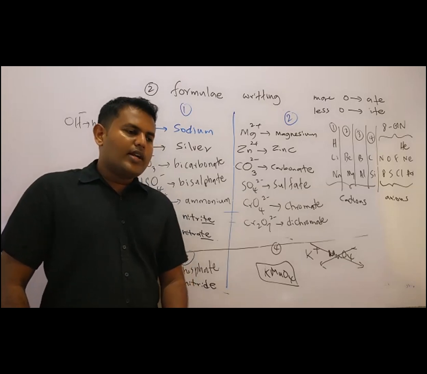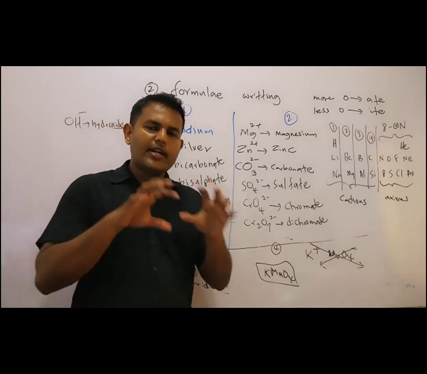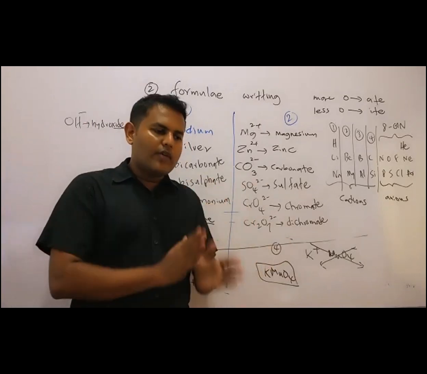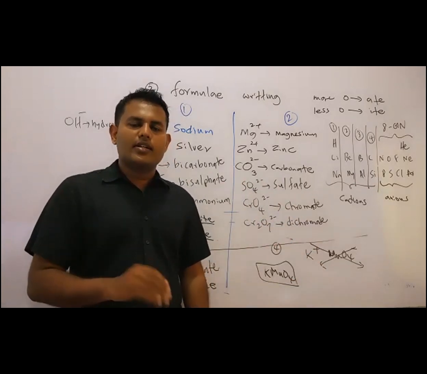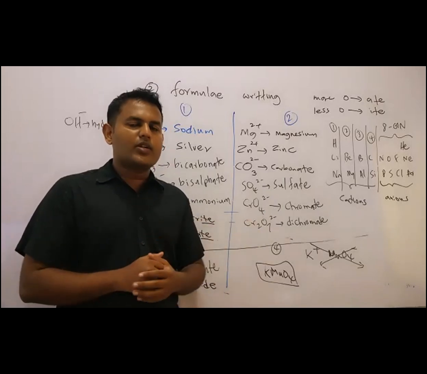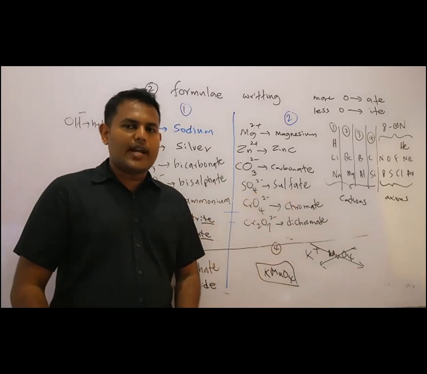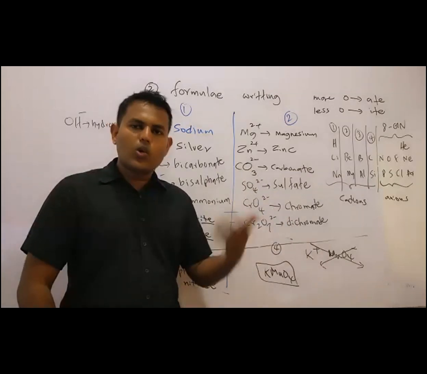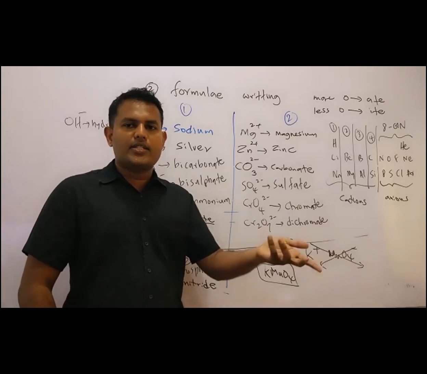So in covalent compounds, we can't sort out the cation and anion. But keep in mind, in A levels, we can't 100% sort out ionic compounds and covalent compounds. Even in covalent compounds, there's an ionic character. Even in ionic compounds, there's a covalent character. There's a certain percentage. These are generally ionic compounds, but they have some sort of covalent character. But there are specific covalent compounds, like glucose. You don't get any ions in glucose. But water is weakly ionized to H plus and OH minus.